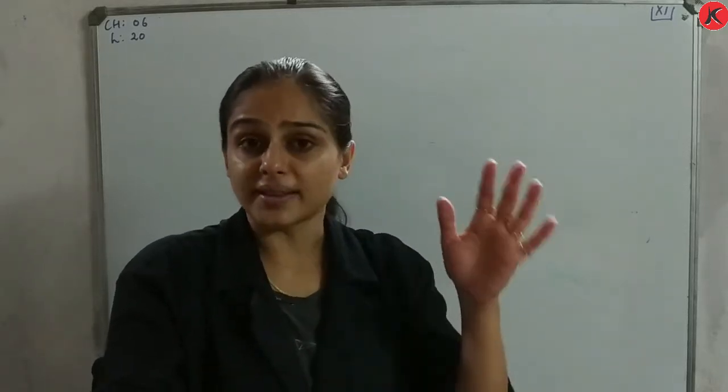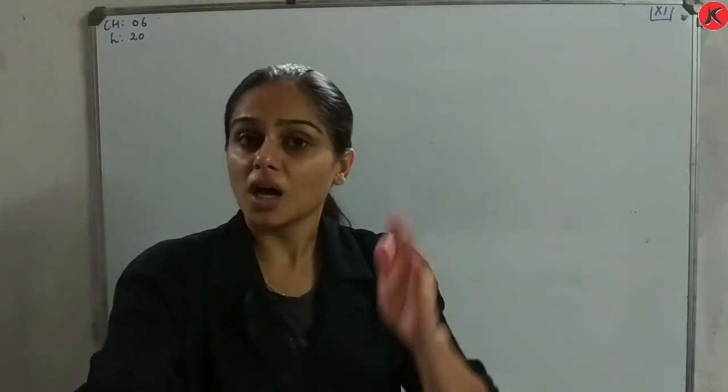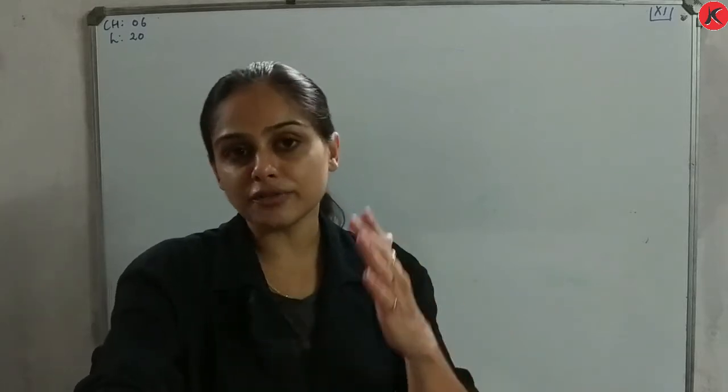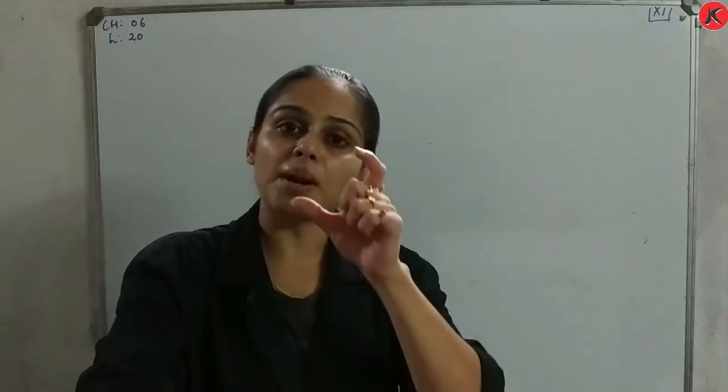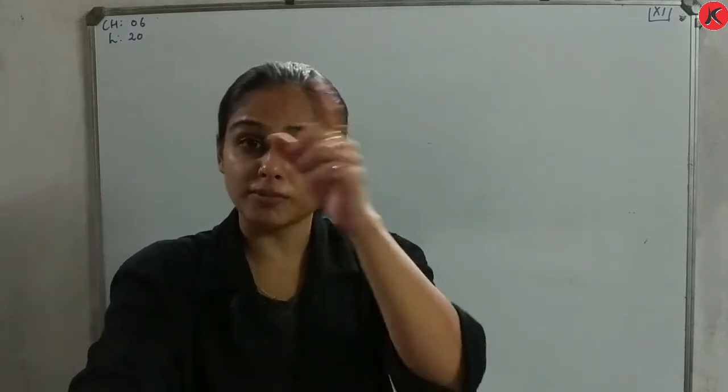Very good. At the time of secondary growth, the parenchymatous cells of medullary ray become meristematic to form interfascicular cambium. Intrafascicular cambium plus interfascicular cambium forms the cambial ring.